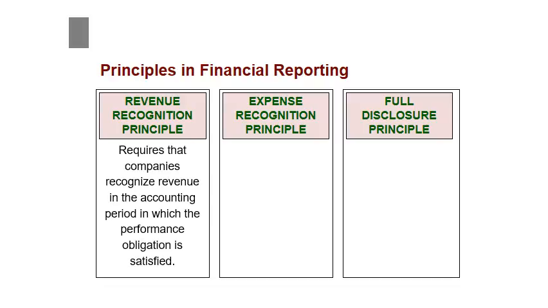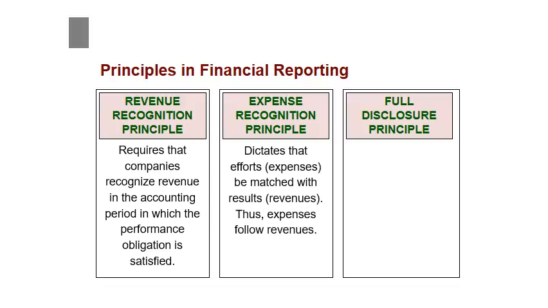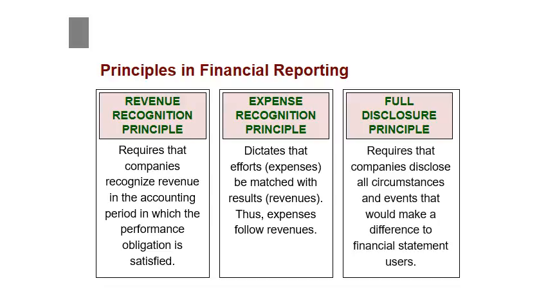Okay, revenue recognition principle is what we use to recognize our revenue. Typically, right? I mean, that's sort of like, can you read, right? Revenue recognition principle is what you use to recognize revenue. If I give you a question like that on the exam, you should probably be able to get that one right. Okay. Usually we recognize revenue when we earn it, okay? Expense recognition principle determines when we will recognize our expenses. It's pretty much when they are incurred. And then full disclosure means that we will record all circumstances that affect the company.